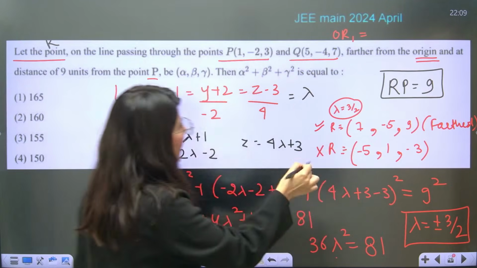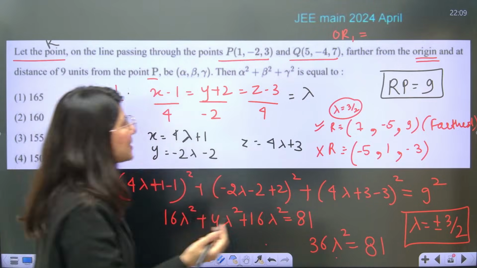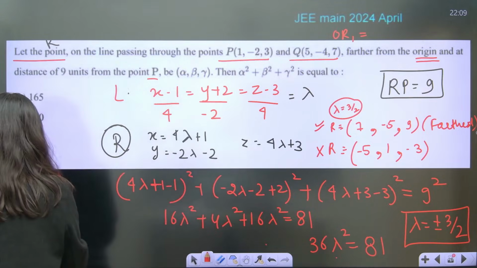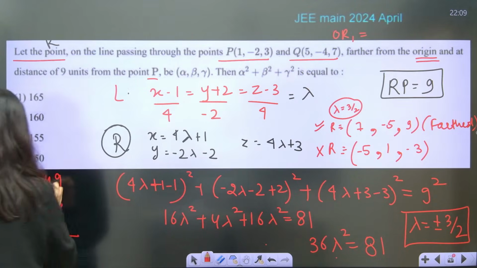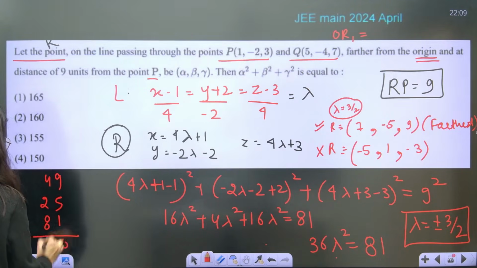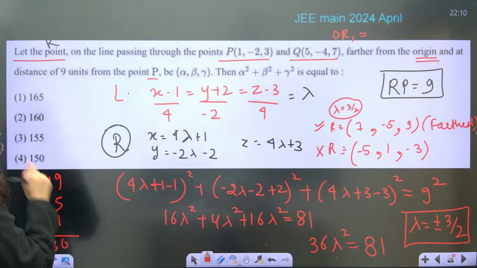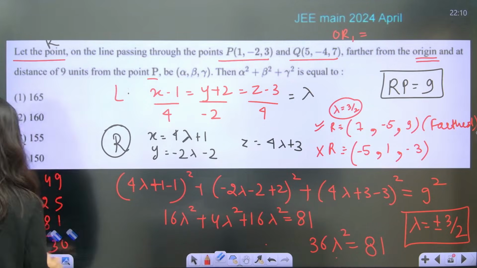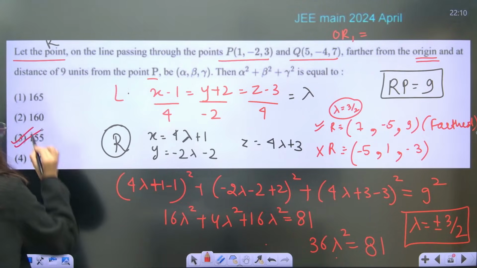So 49 plus 25 plus 81: 80 plus 50 is 130, plus 25 will be 155. So option C is absolutely right.